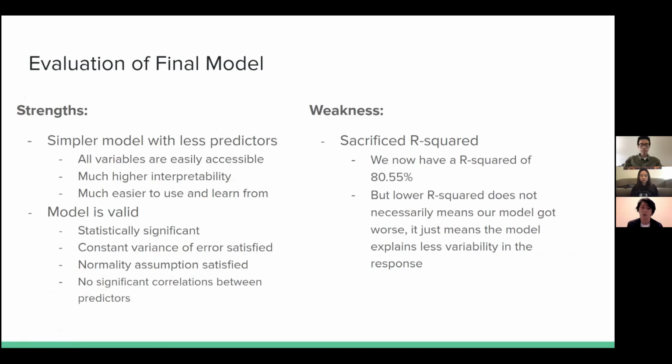So for our final model, we see that this is actually a simpler model with a lot fewer predictors, with all predictors easily accessible in game, which makes it very easy to use and to learn from. We also see that our model is valid, and we do recognize that we are sacrificing our R-squared a bit here. But a lower R-squared does not necessarily mean that our model got worse. It just means that the model explains less variability in the response.